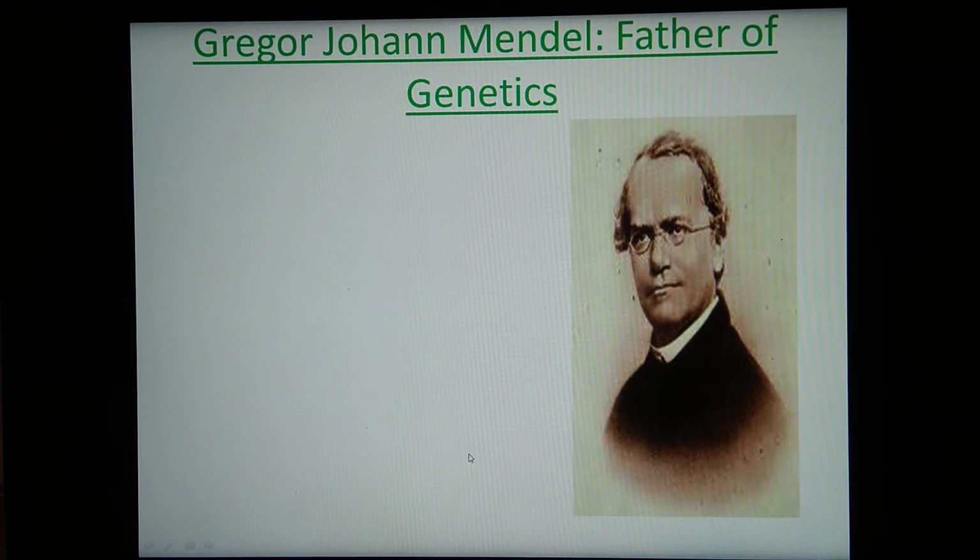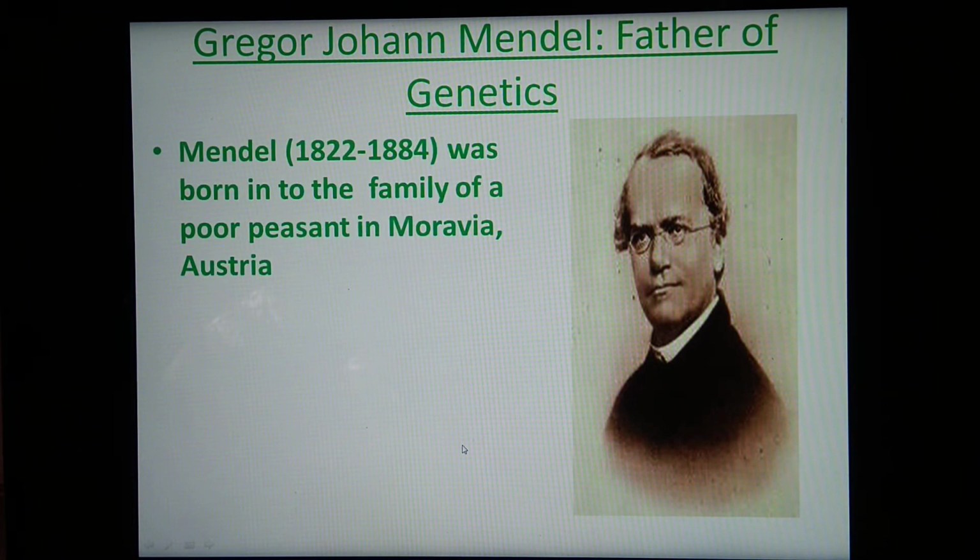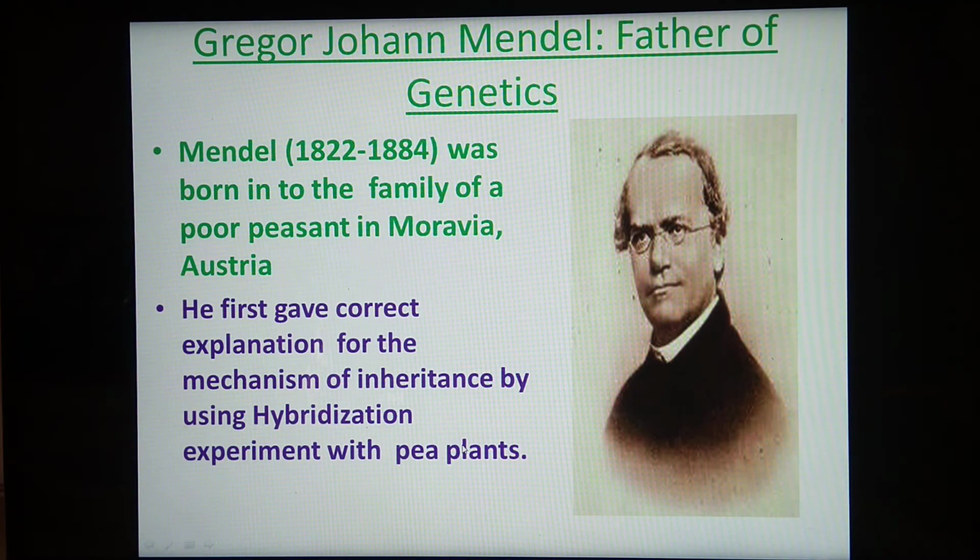Here this is the photo of Gregor John Mendel, who is the father of genetics. Mendel was born into the family of a poor peasant in Moravia, Austria, and his lifespan is from 1822 to 1884. He gave the correct explanation of the mechanism of inheritance by using hybridization experiments with pea plant.